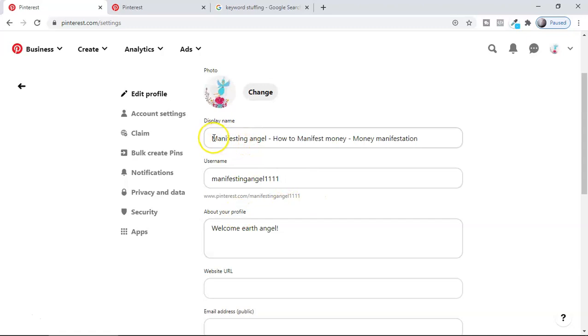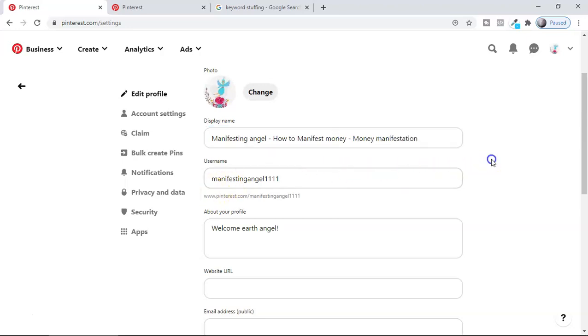So here you can see this, guys. I wrote manifesting angel here. I have given the dash, and then I said how to manifest money. I did the keyword research to find this, which I'm going to show you in a second. And then I wrote money manifestation. So I optimized two different keywords here, guys, if you focus. Money, how to manifest money, as well as money manifestation. With these keywords only, I want to rank my Pinterest account.